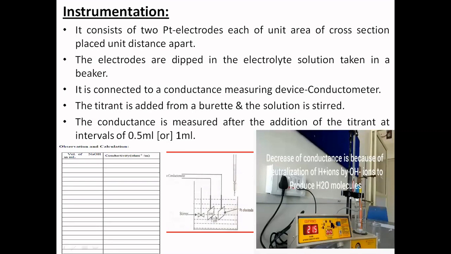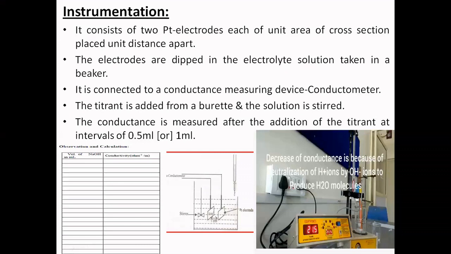And the titrant that you are taking in the burette needs to be filled. Whatever solution you are taking for the analysis needs to be taken in a small beaker of appropriate volume capacity. Titrant is taken in the burette and analyte is taken in the beaker, that is your acid or mixture of acids.